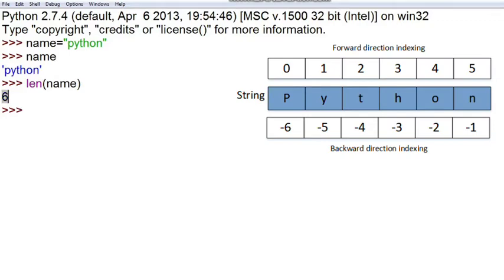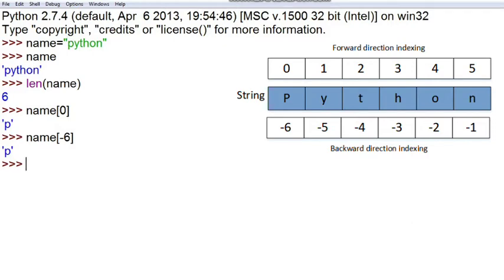As we know, the indexing starts from 0, 1, 2, 3, 4, 5. You can see on the screen I have written it, and the backward indexing will start from right to left: -1, -2, -3, -4, -5, and then -6. If I want to access only the position p, I will write name and then the 0 position. You can see the answer is p, and if you write name and then the -6 position, it will give you the answer p.